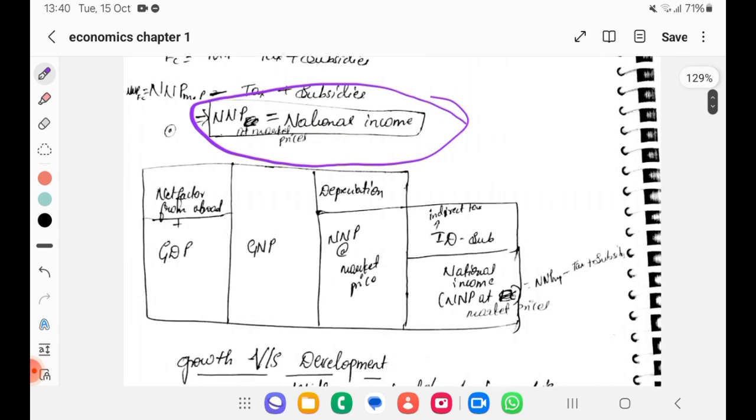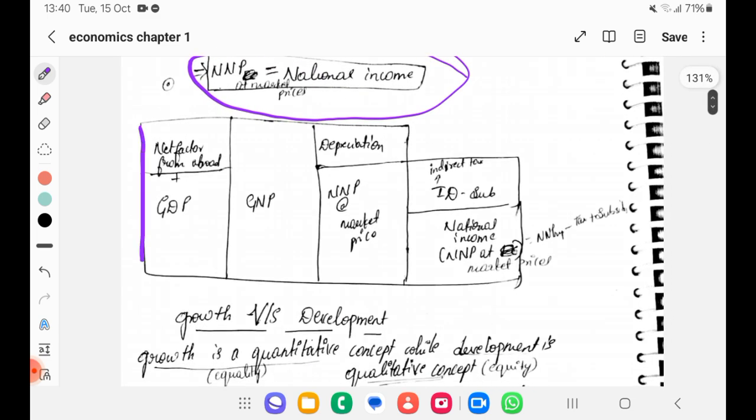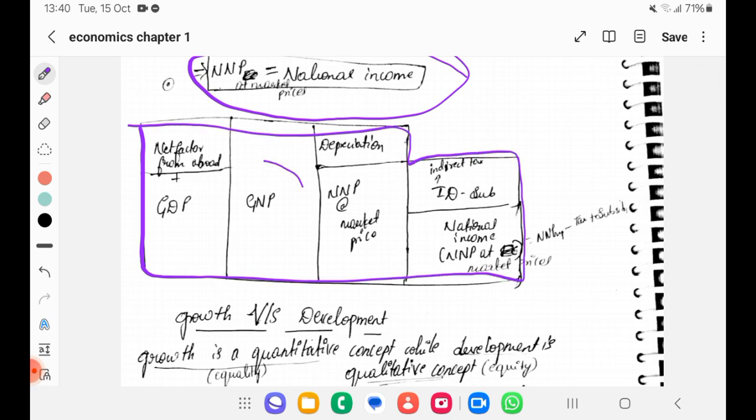So this table you can note for easy memorization. See, this is GDP plus net factor income from abroad, that is equal to GNP. Net factor income is what? Income from India to abroad and income from abroad to India. We have to minus it, right?